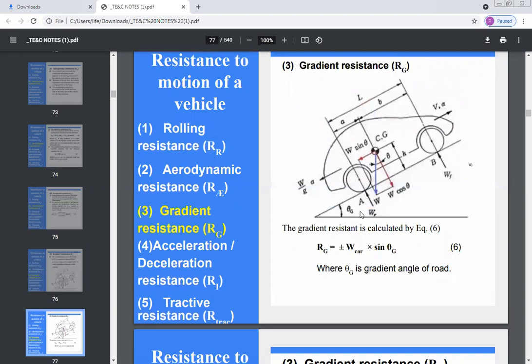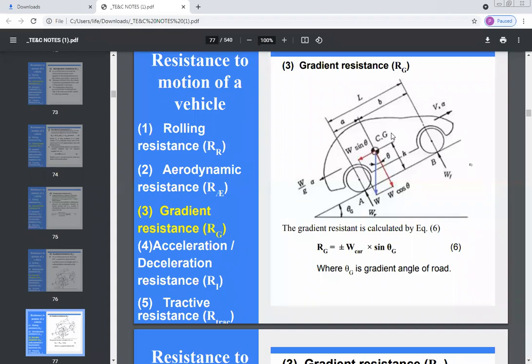या केसमध्ये तुम्हाला दिसेल, this is the road surface and the weight of the vehicle is acting in the downward direction through CG. Now this vehicle is experiencing the gradient resistance.